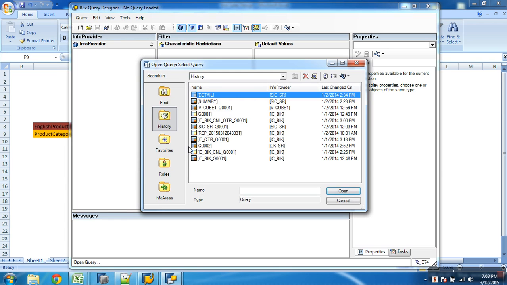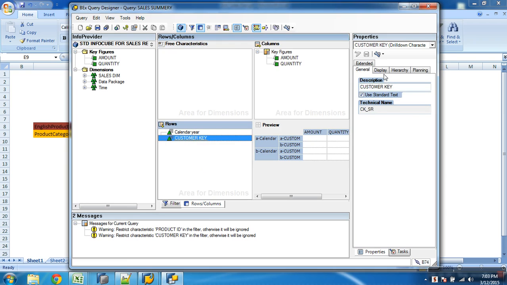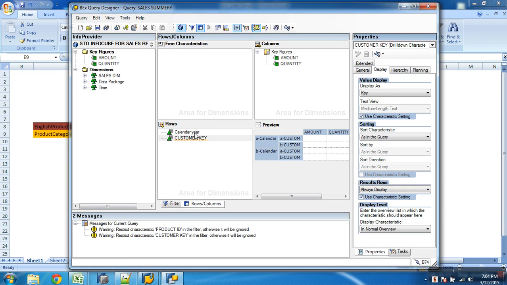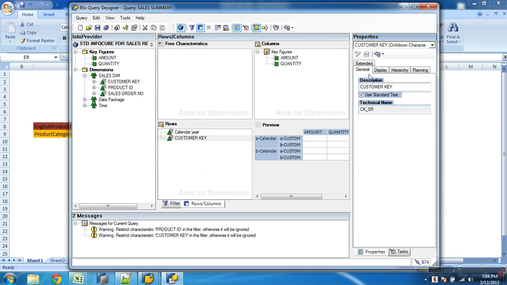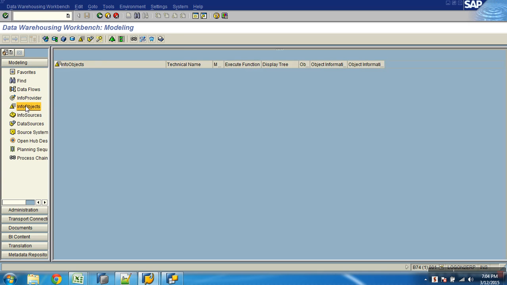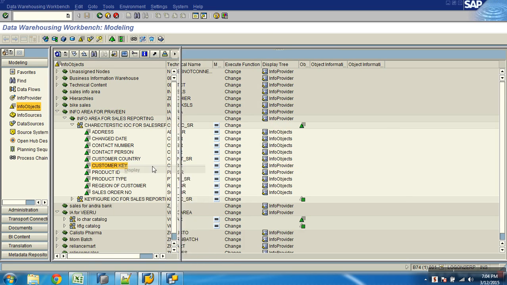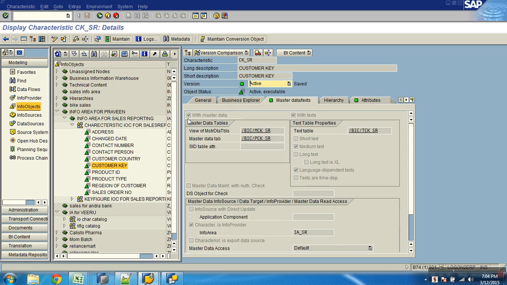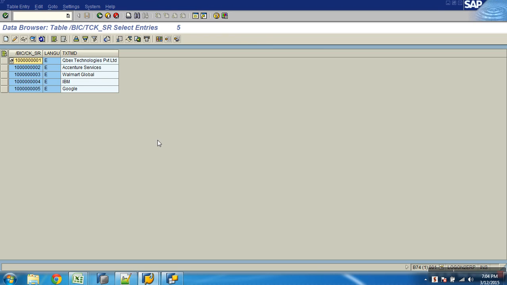I don't know whether there's some cubes in it or whether this is a new cube somewhere. I have customer key, does it have some description? Let me see whether it's maintained some text description in the backend. CKSR, yeah. He's got the text table, but does it have any text in it? It's only video text. He's got descriptions. Now then you'll understand exactly.